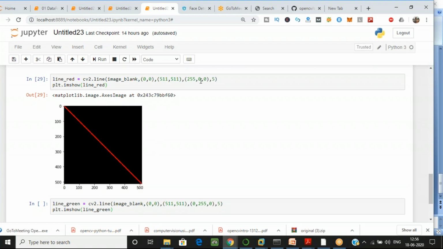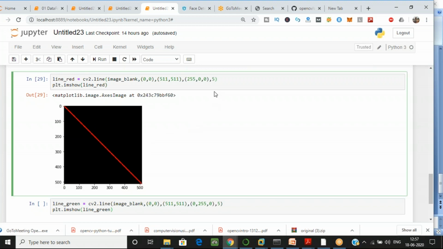So this I have given, and next is my color. If you have studied some image processing or the RGB color format, you should know it. R is for red, and we have supplied full intensity, that is 255. G is 0, and B is again 0. So we only want the R color for this, that's why it has a 255 value. And I want the line to be thick, like 5. So I have given the thickness as 5. Let me change it to 10 now. You will see the change.